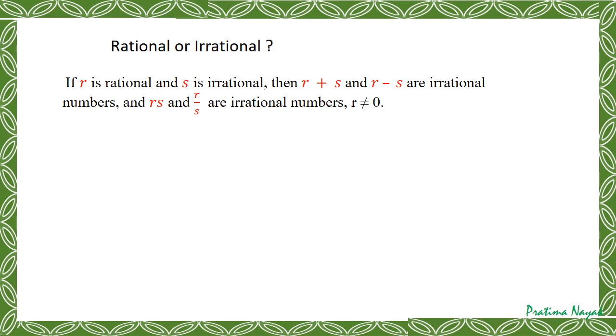The difference of a rational and an irrational is an irrational number. The product of a rational and an irrational is an irrational number. Division of a rational with an irrational is also an irrational number.